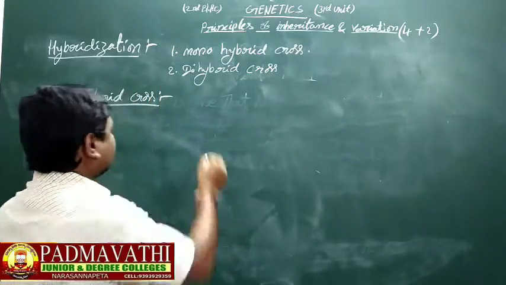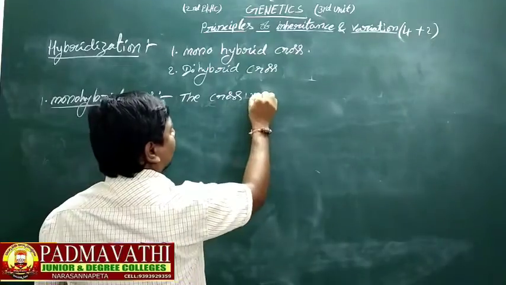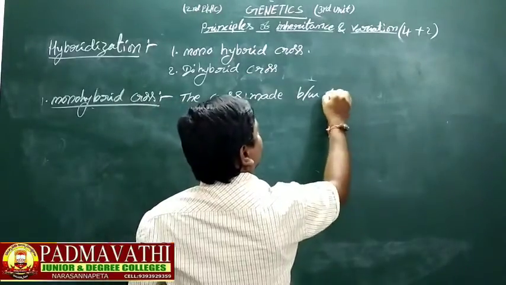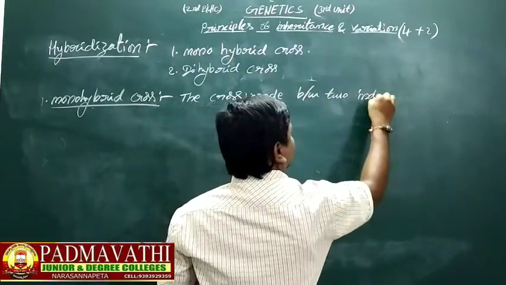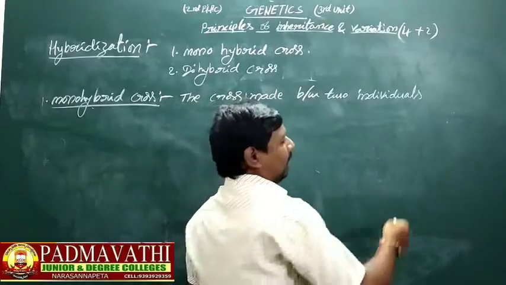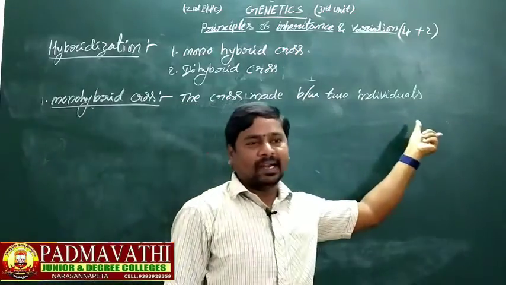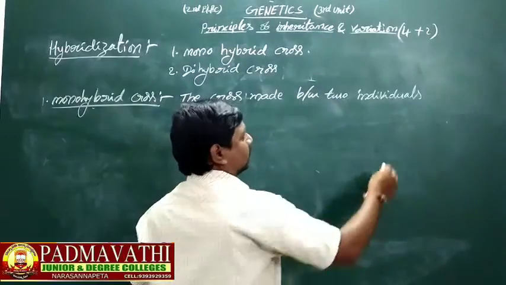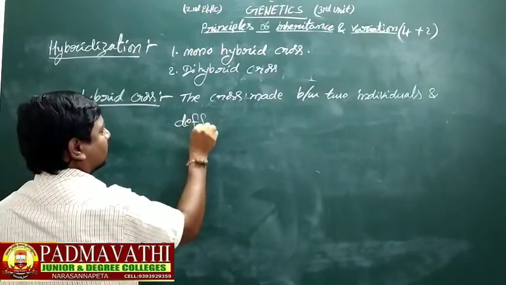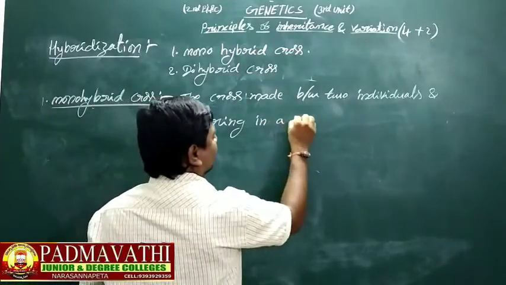Monohybrid cross: the cross made between two individuals differing in a single character.